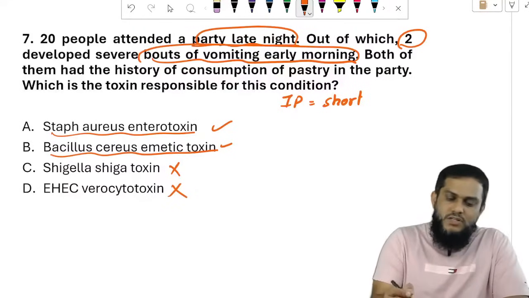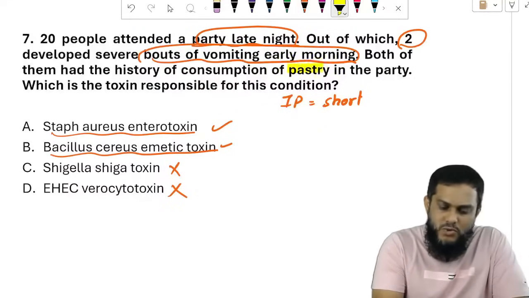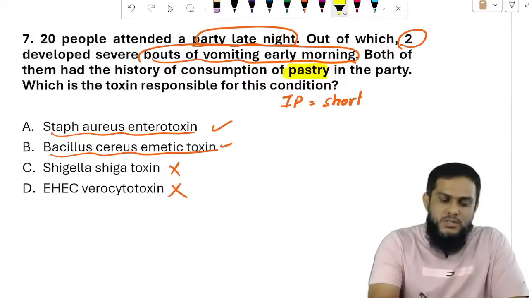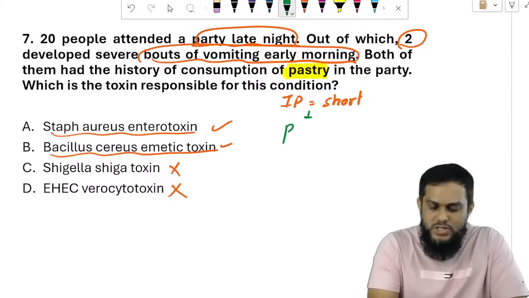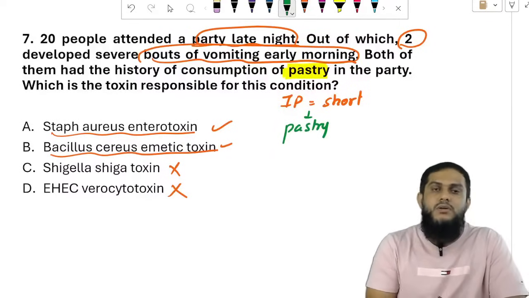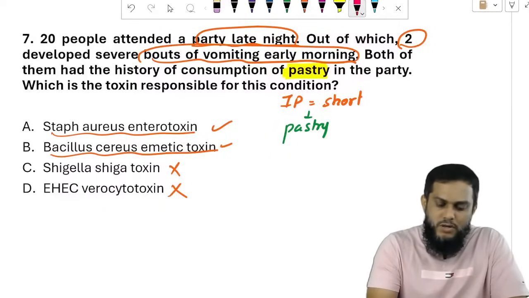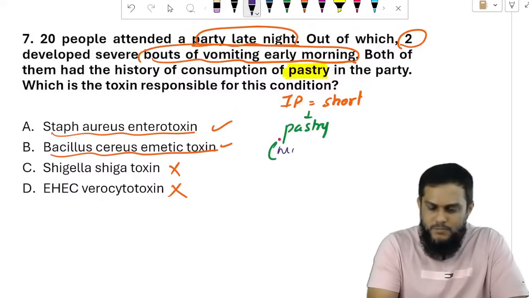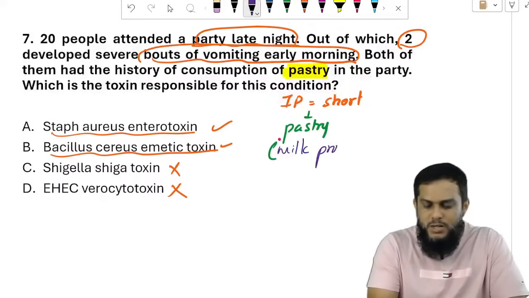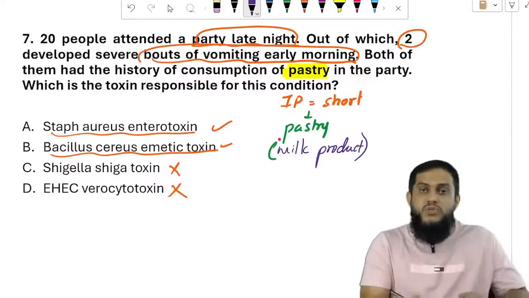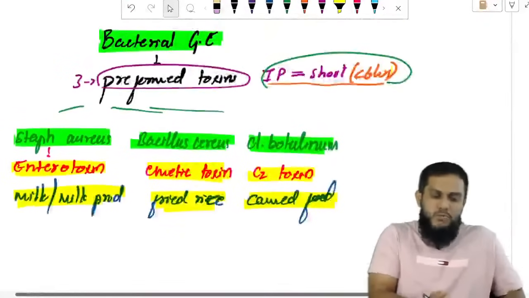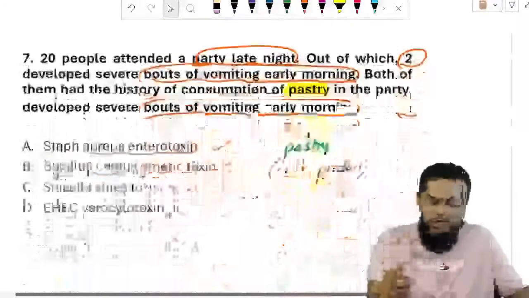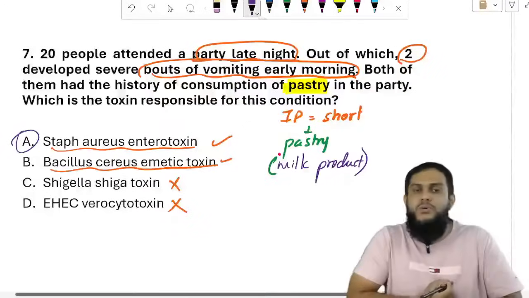Both of them had a history of consumption of pastry in the party. Sir, I want to highlight the food source. Incubation period is short and the food source is pastry. Right? Pastry is nothing but a milk product. And if you see the milk product, as just now explained, milk product means Staphylococcus enterotoxin. That's why the answer is Staphylococcus enterotoxin.